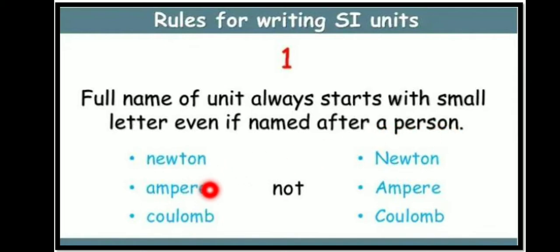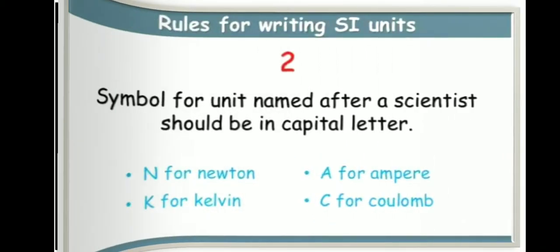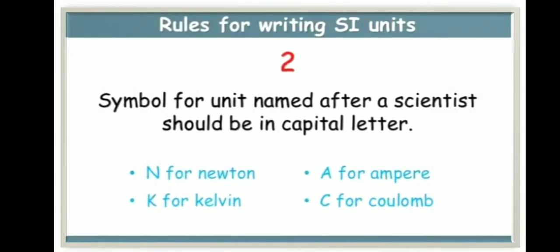Newton, ampere, coulomb. This is the correct answer. This is not. Rule number 2. The symbol for a unit named after a scientist should be a capital letter. N for newton, A for ampere, K for kelvin, C for coulomb.